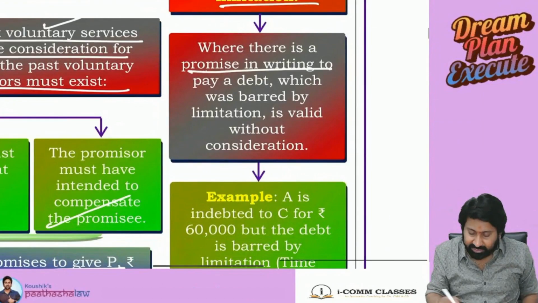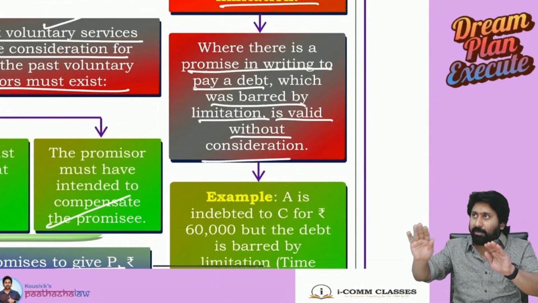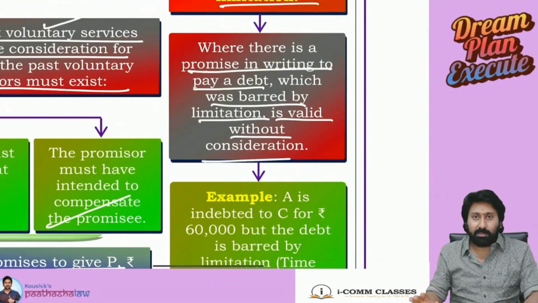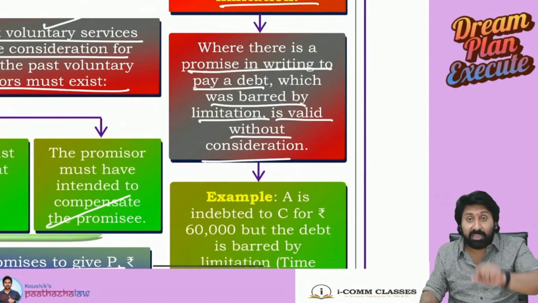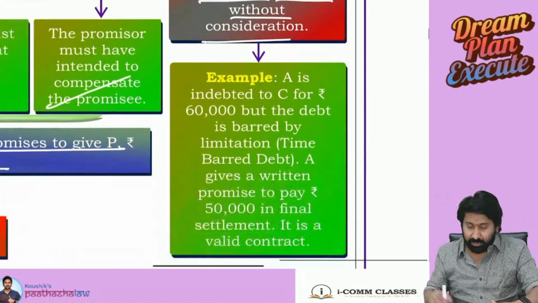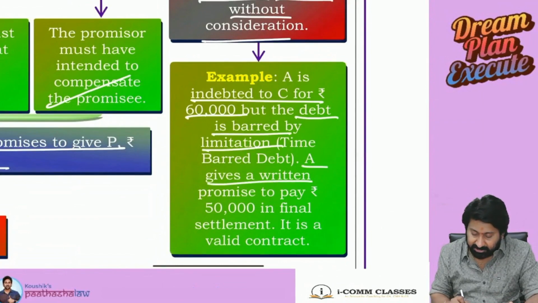Where there is a promise in writing to pay a debt, which was barred by limitation, is valid without consideration. Means what? Normally consideration you need not pay. Why? It's a time barred debt. But still you are agreeing to pay, na? Yes, that's it. So A indebted to C for rupees 60,000. But the debt is barred by limitation. A gives a written promise to pay 15,000 in final. It is a valid contract.